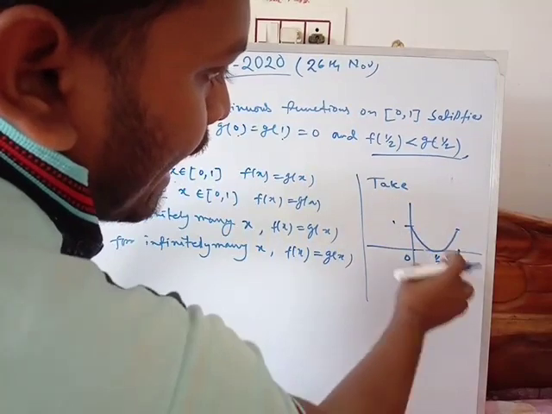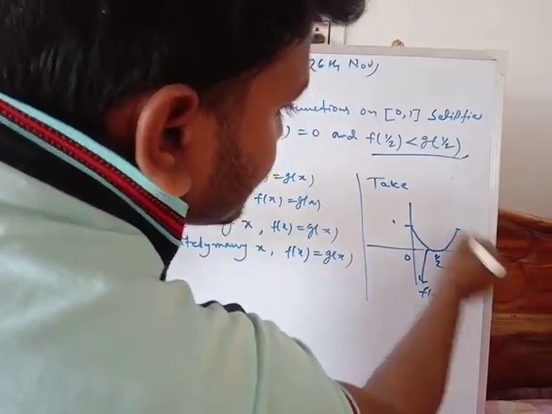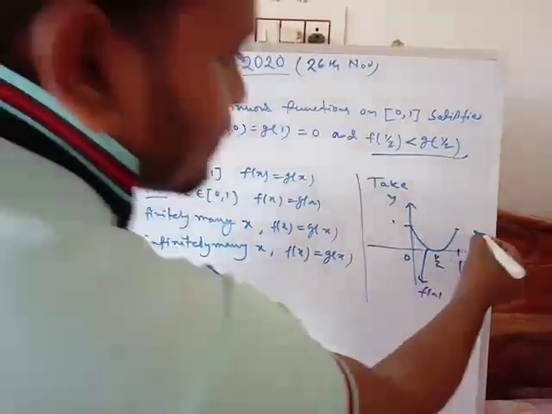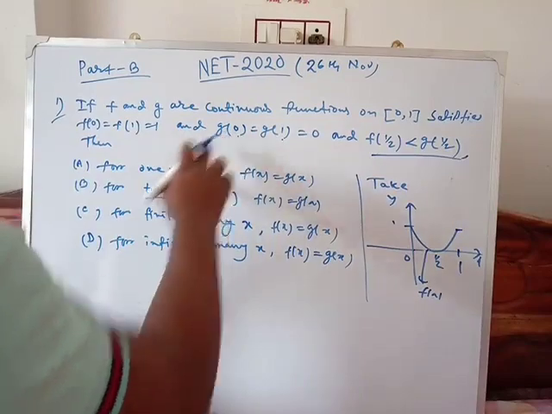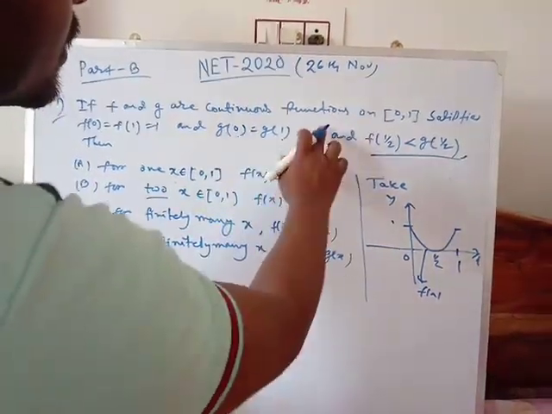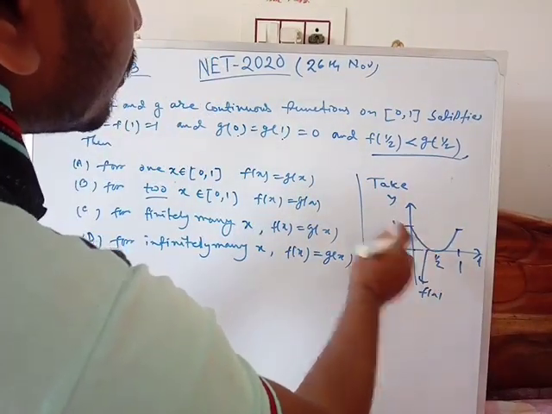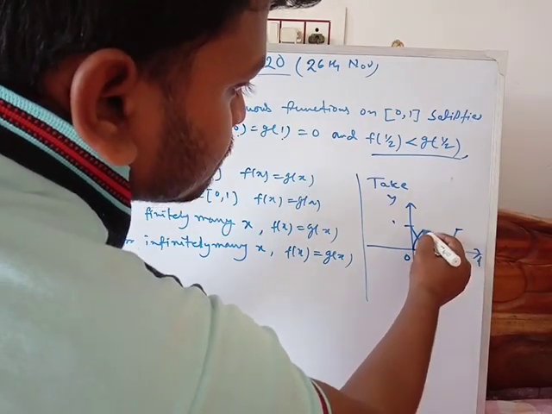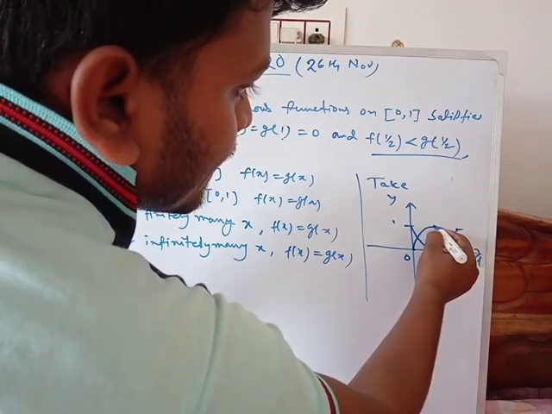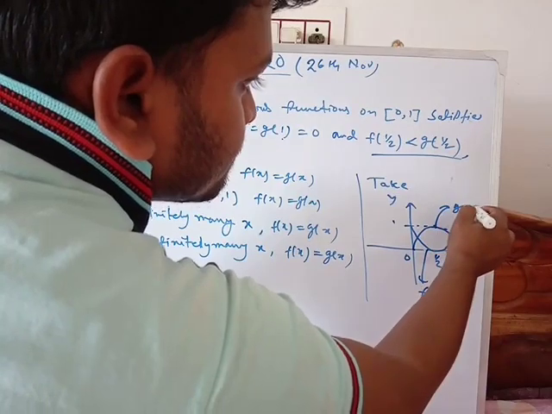This function is f(x), this is the x-axis and this is the y-axis. And g(x) can be taken here. g(0) is 0, and g at 1 is also 0, so we can take this as the g function.